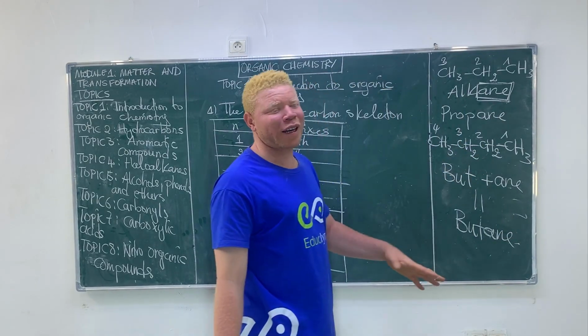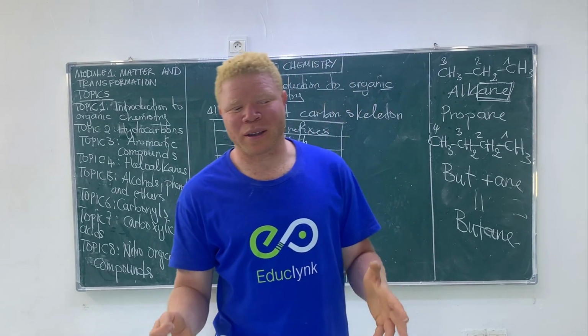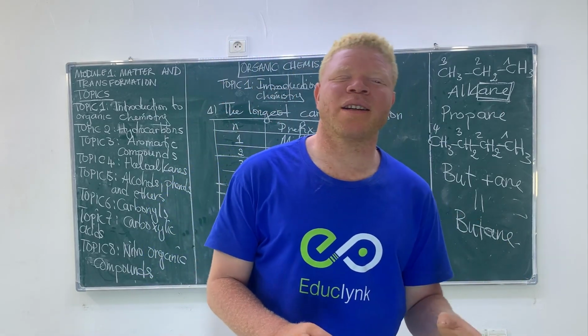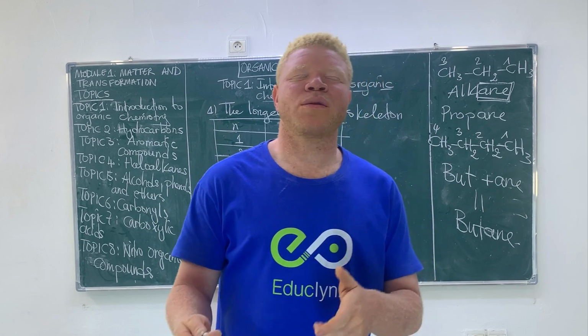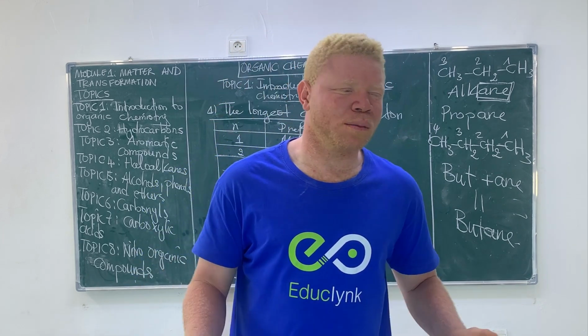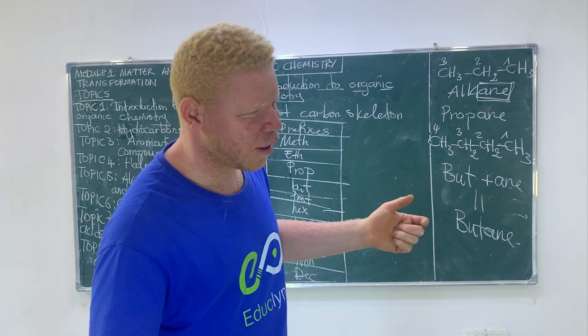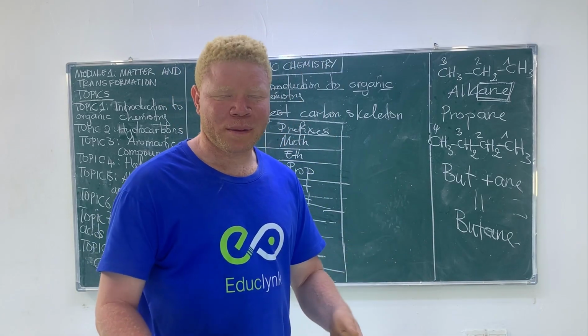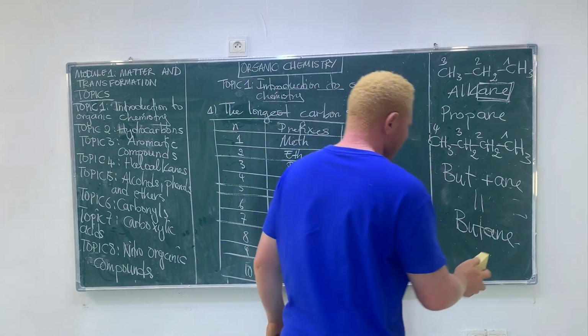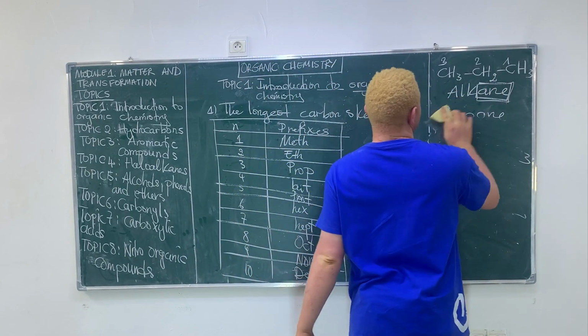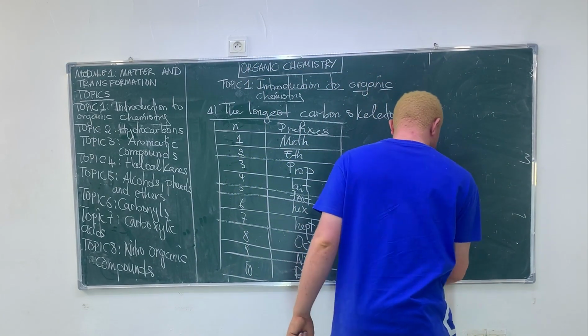So the name of the organic compound is made up of 2 parts: a prefix that indicates the number of carbon, and a suffix that indicates the functional group. You can have the kind of an alkene. So let's take an alkene. An alkene is a compound that has a double bond. What happened to an alkene?